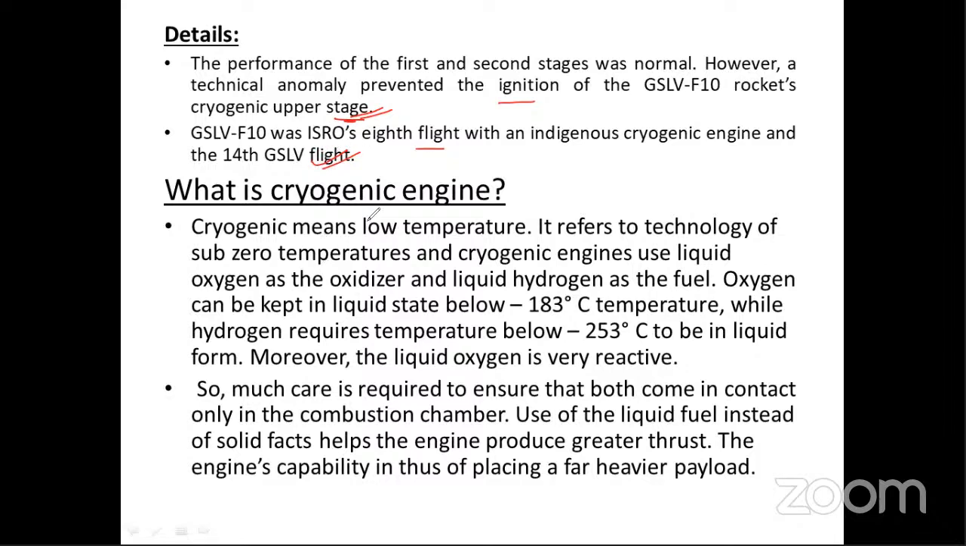Now, what is a cryogenic engine? Cryogenic means low temperature. Okay, what is the meaning of cryogenic? Simple meaning: low temperature. It refers to a technology of sub-zero temperature, and cryogenic engines use liquid oxygen as the oxidizer and liquid hydrogen as the fuel. Oxygen can be kept in liquid state below minus 183 degrees Celsius, while hydrogen requires a temperature below minus 253 degrees Celsius to be in liquid form.